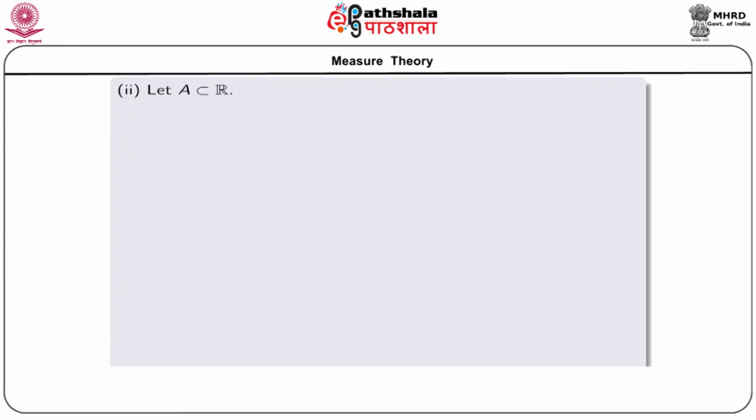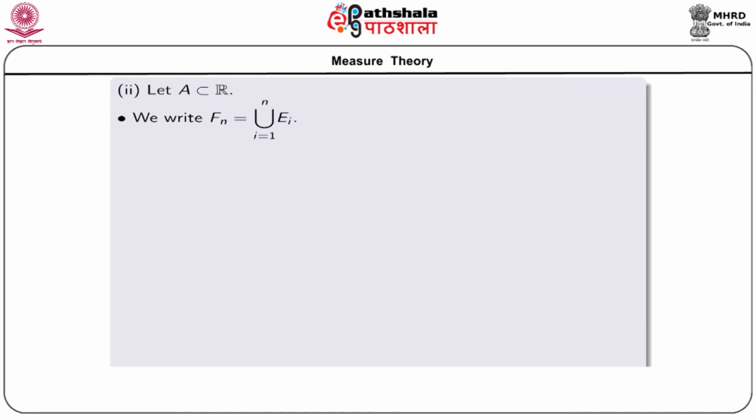Now, we prove our second assertion, that the union of those sets E n, that is E, should be measurable. So, we start with a set A subset of R.